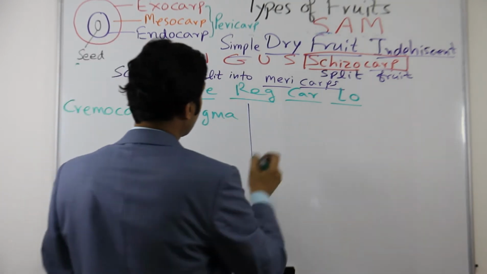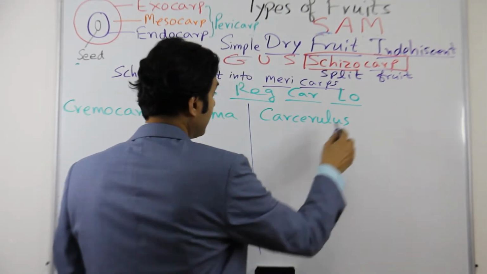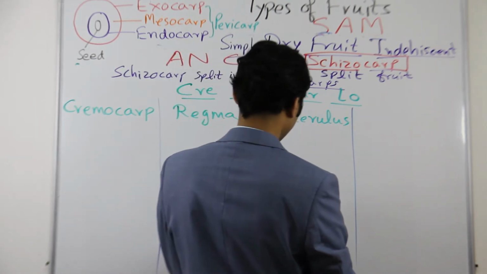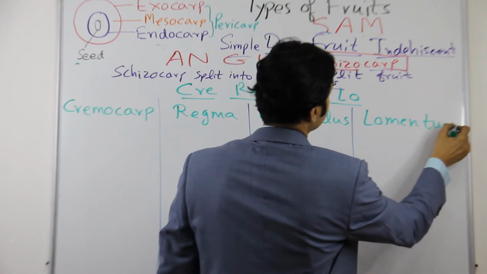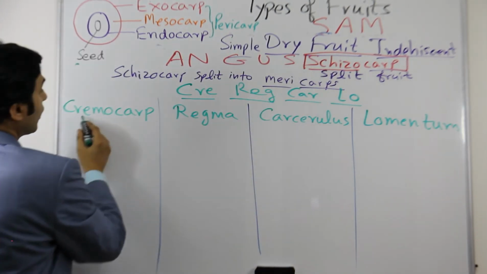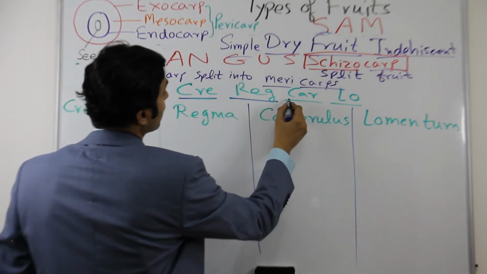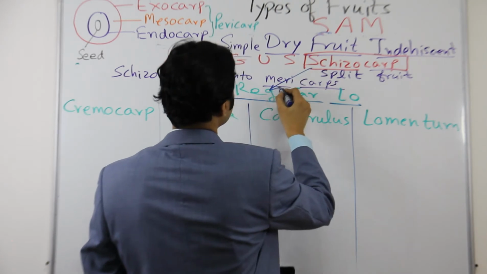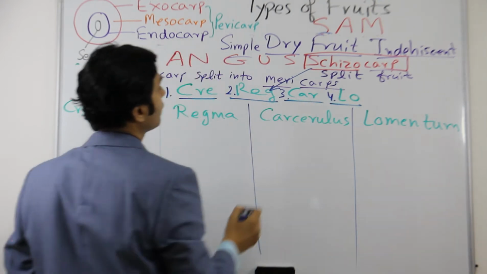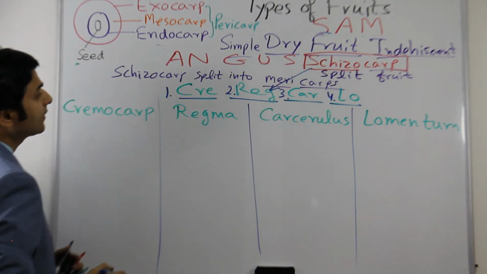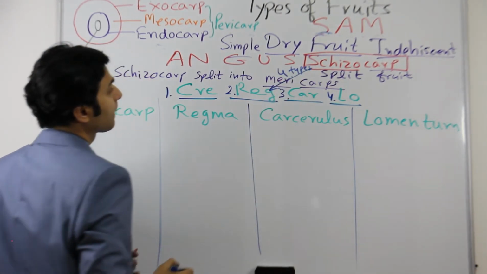Then we have car, which is carcerulus. And then lo means lomentum. So these are the 4 types of schizocarp fruits. Now let us discuss these.